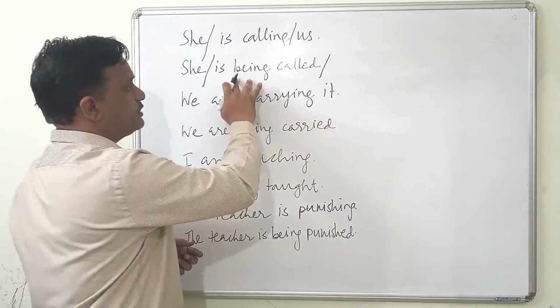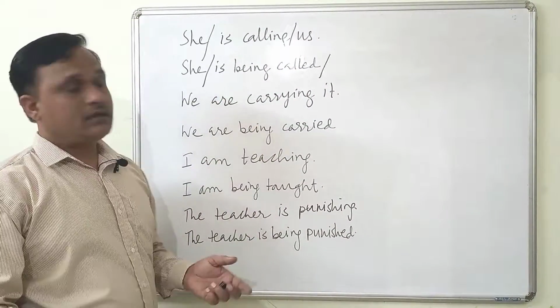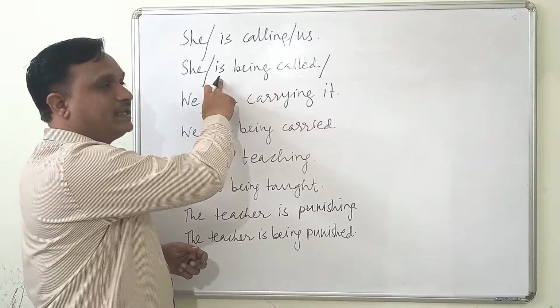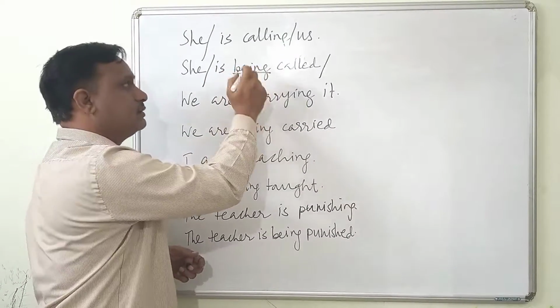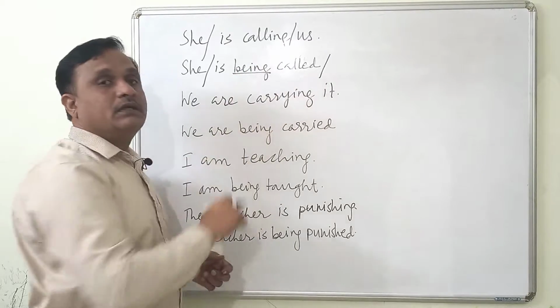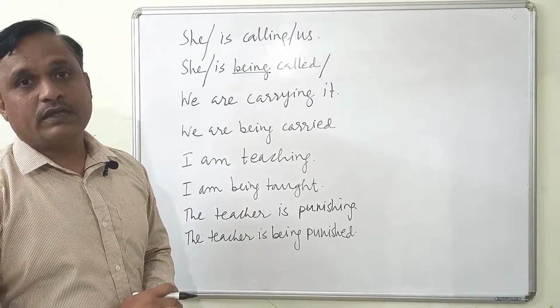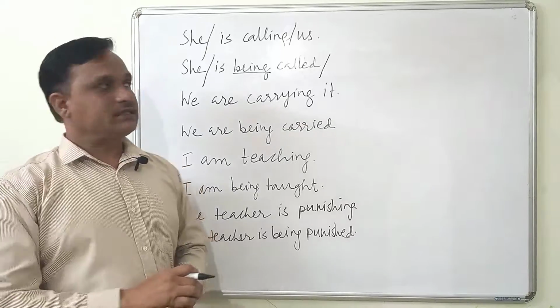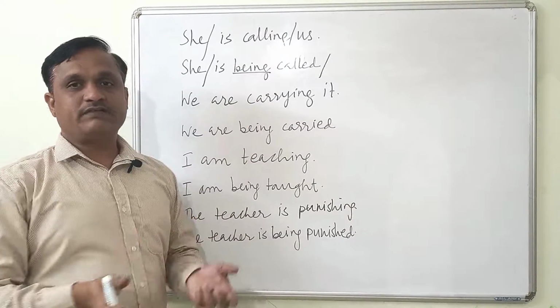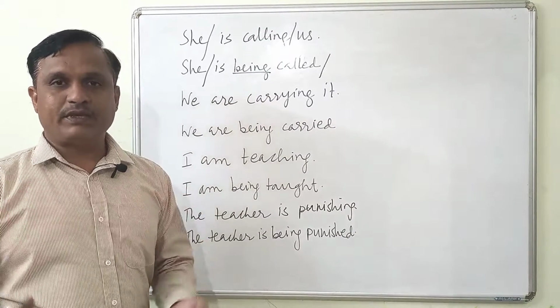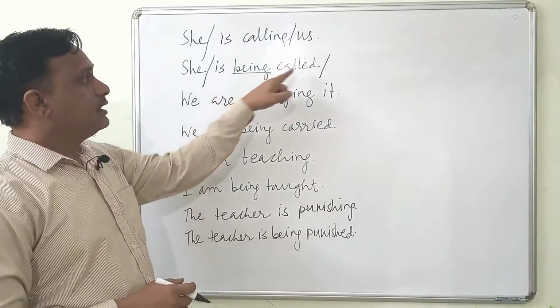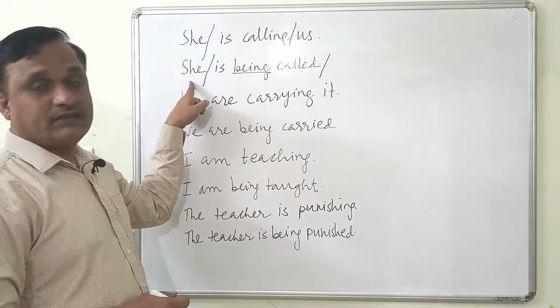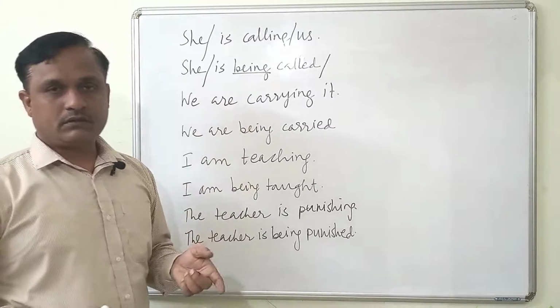So this kind of construction is called passive. When you have forms of to be, am, is, are, was, were with ing, that is being, and the third form of the verb, that is called the passive form in the continuous tense. This is continuous tense or progressive tense. The action is happening in the past or the action is happening in the present, but still it is passive. This is passive form. She is being called.